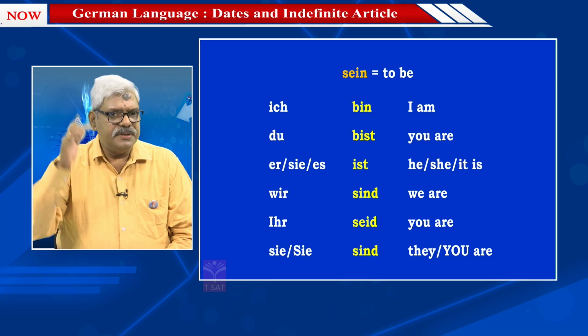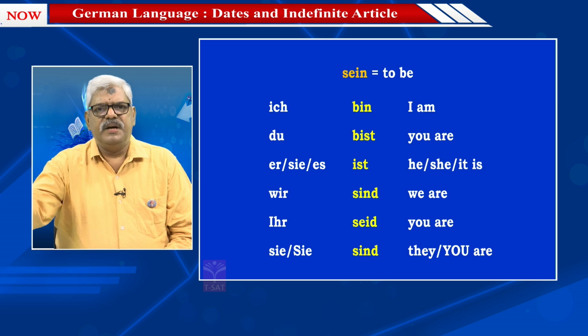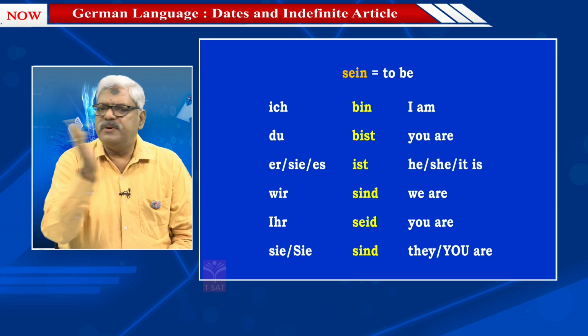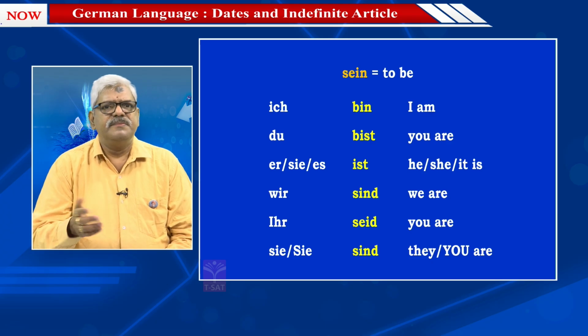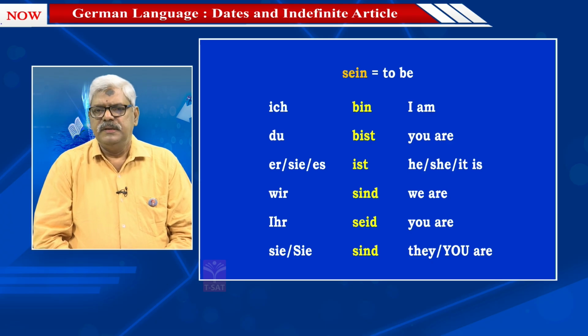Look at English also, the same thing. I am, you are, he, she, it is. It doesn't follow how the normal verbs are: I come, you come, he, she, it comes. No, it doesn't follow that pattern. Even in German, the same way, this particular verb sein does not follow that pattern. Let us now go to the examples of the unbestimmter article.